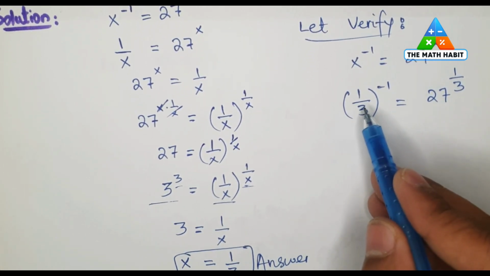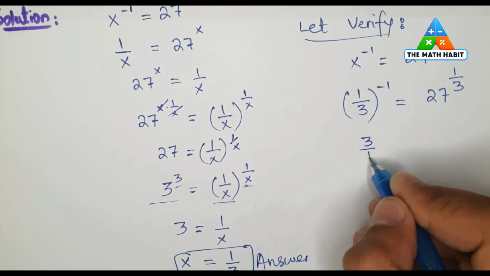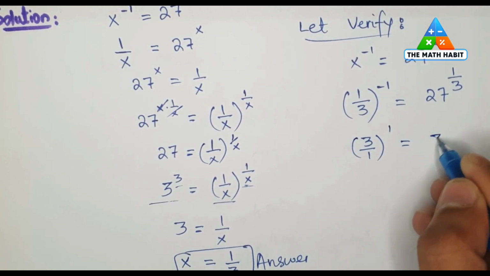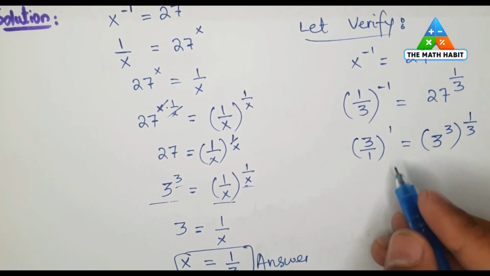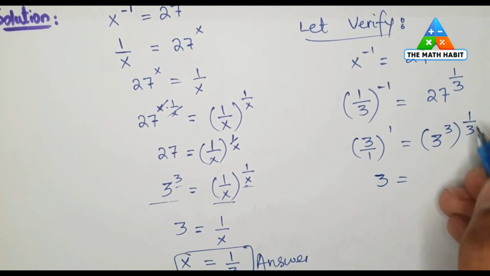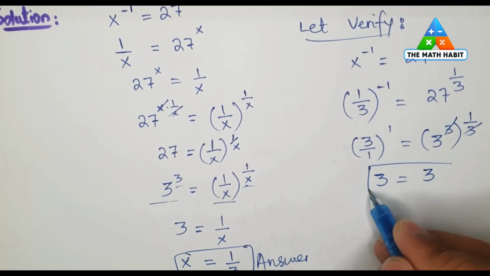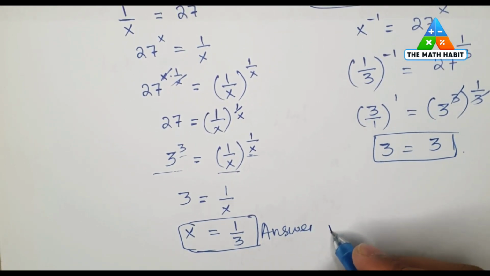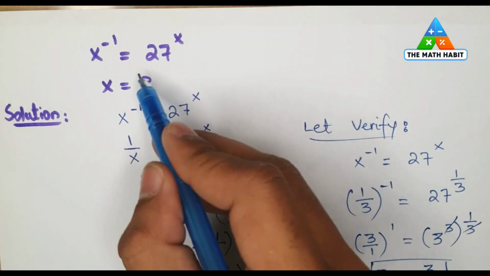We can write this expression as (3 by 1) whole power 1 and this as (3 cube) whole power 1 by 3. This will be equal to 3 and this will be cancelled out and this will also be equal to 3. Left hand side is equal to right hand side, and this is proof that x is equal to 1 by 3 is the real answer to this problem.